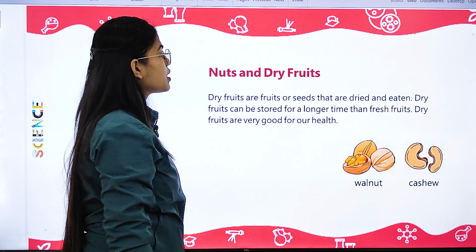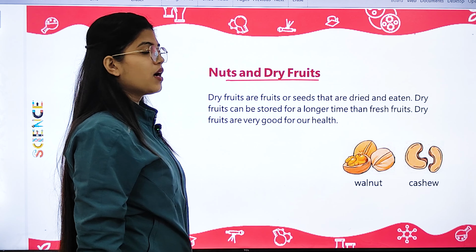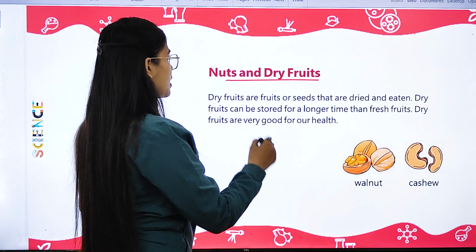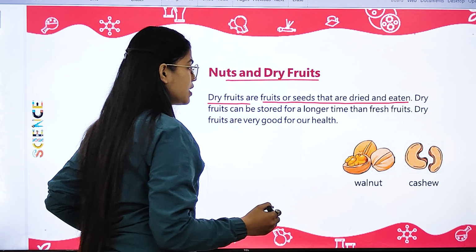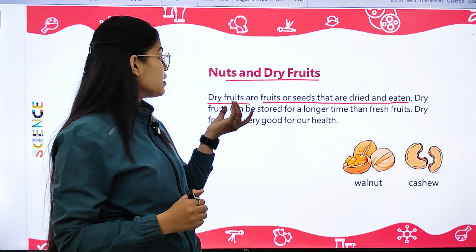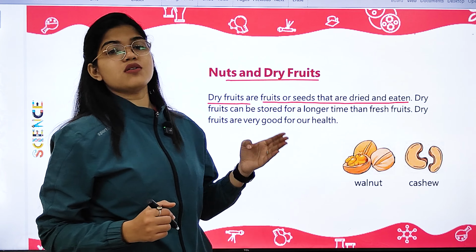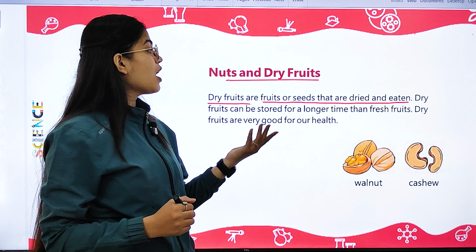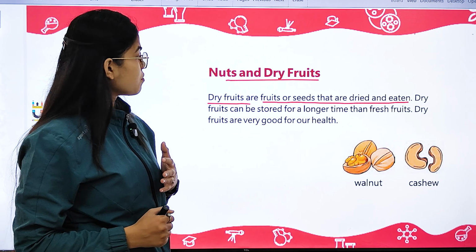Alright. Next we get nuts and dry fruits also from the plants only. See, dry fruits are the fruits or seeds that are dried and eaten. Means as the name suggests, they are fruit only. But these dry fruits are such kind of fruits or seeds which are first of all dried and then they are eaten.